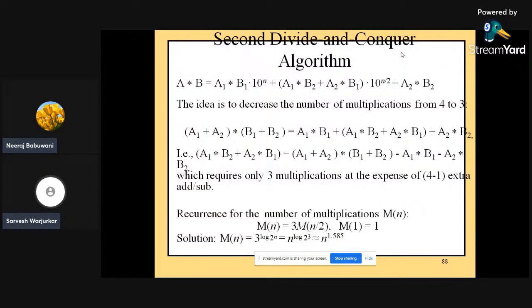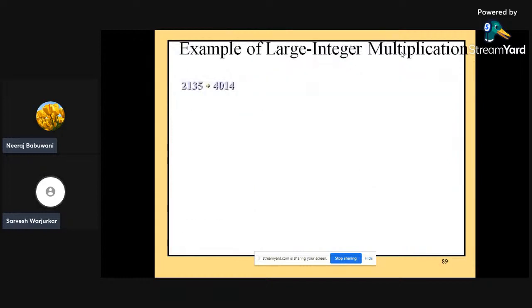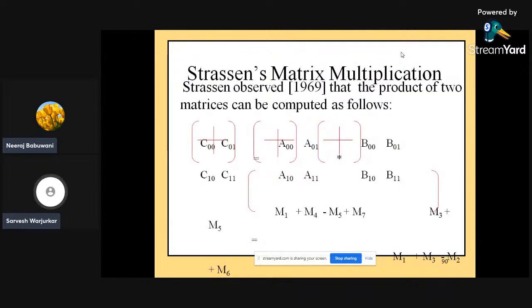We are able to find the solution: 3 to the power log 2 n, where n to the power log 2 of 3 is equal to n to the power 1.585 if we are calculating it. In that case, we can definitely multiply this particular normal value 2135 multiplied by 4014. So next,